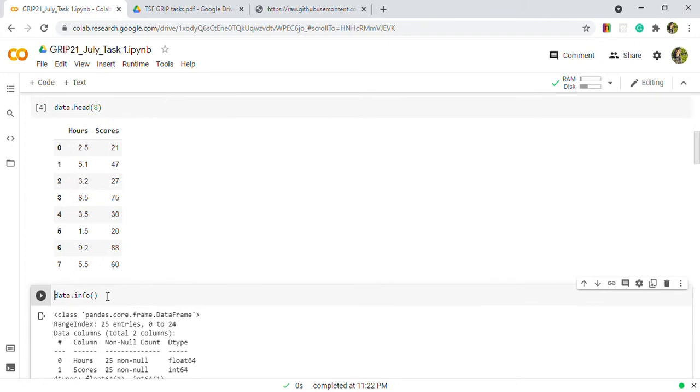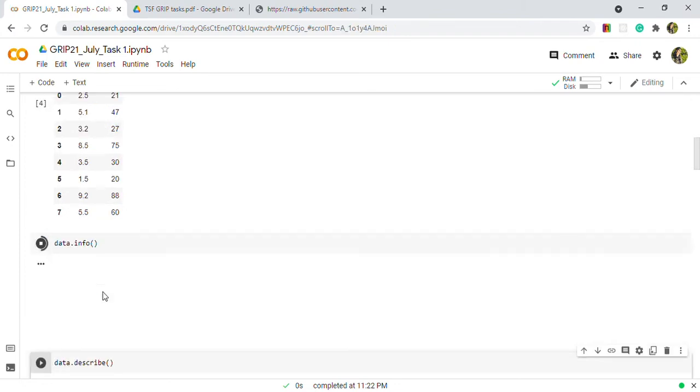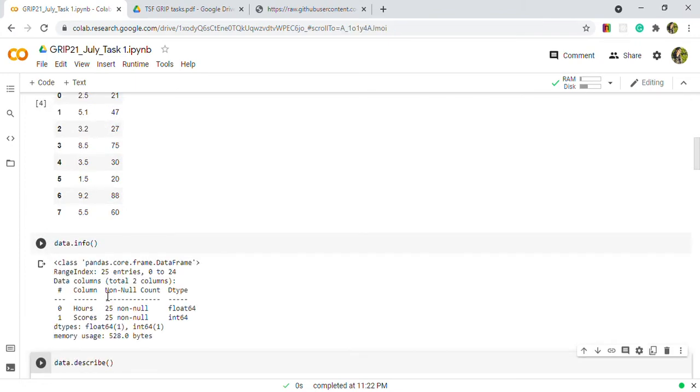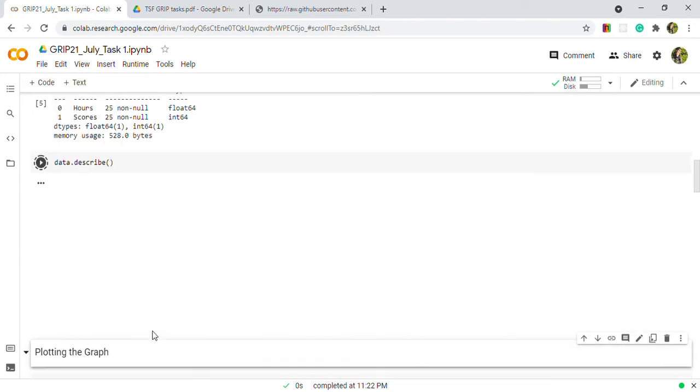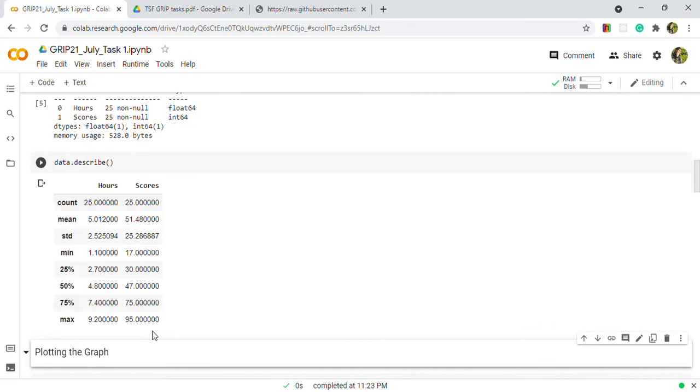After that, you can check the information or the data type of the column, and here hours contains the float data type and scores contain the integer data type. Now you can use the describe function to check the count, mean, standard deviation, etc. This also tells us that there is no null value in our dataset.